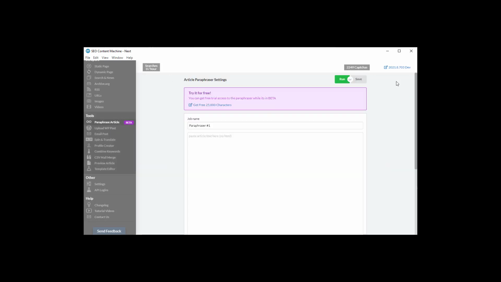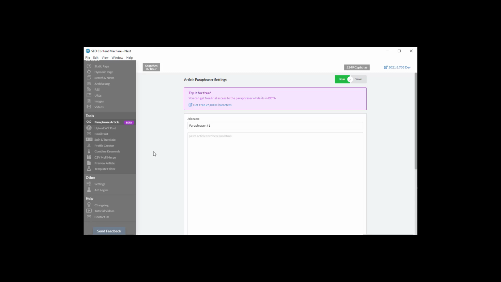Now for this month, the article Paraphraser has entered an open beta. Now if you go to new article Paraphraser, you see this text box here that says try it for free. If you have signed up to SCM but have never tried the Paraphraser, you can now click on this link and you'll get 25,000 characters to start rewriting your content.